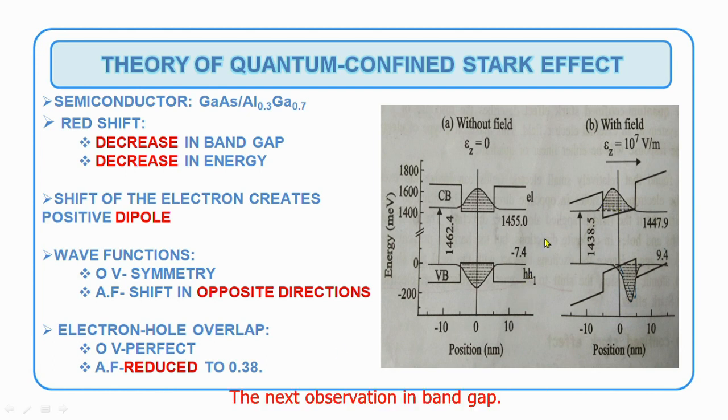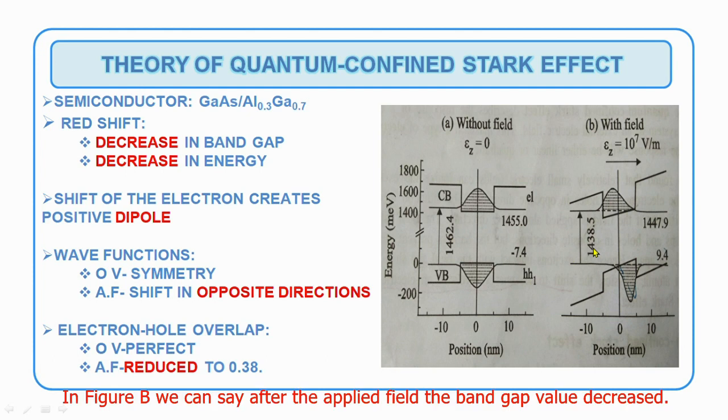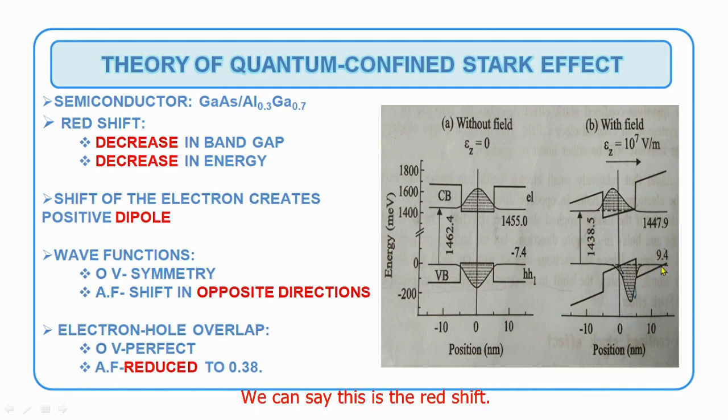The next observation is the band gap. We can compare the band gap value of figure A and B. In figure B, we can say after the applied field, the band gap value decreased. We can say this is a redshift. In general, when the energy value decreases we say redshift, and when the energy value increases we say blue shift. So in this system, the energy value decreased, so we can call it a redshift.